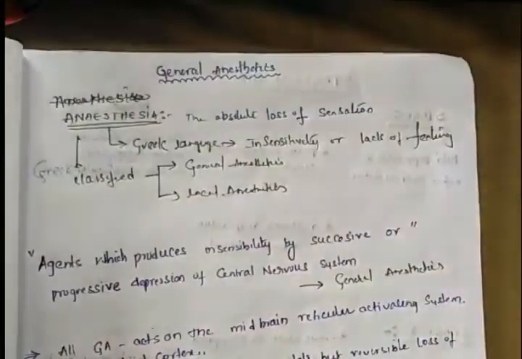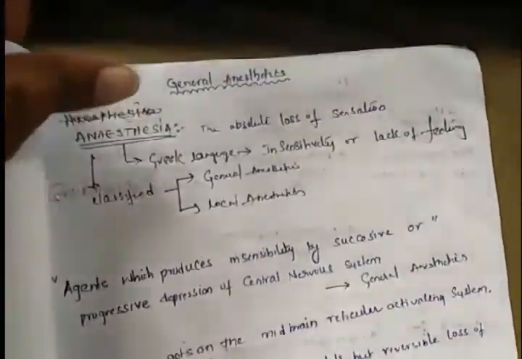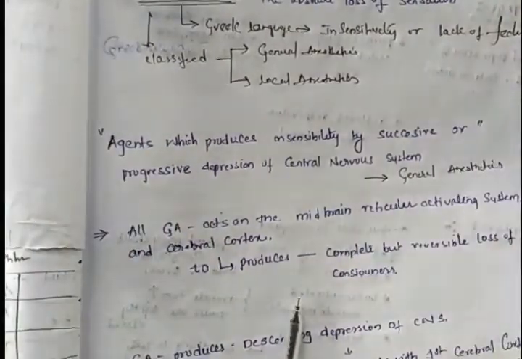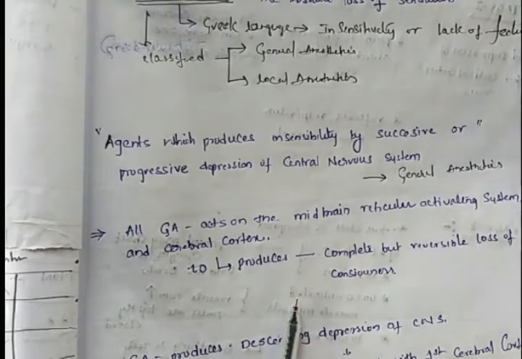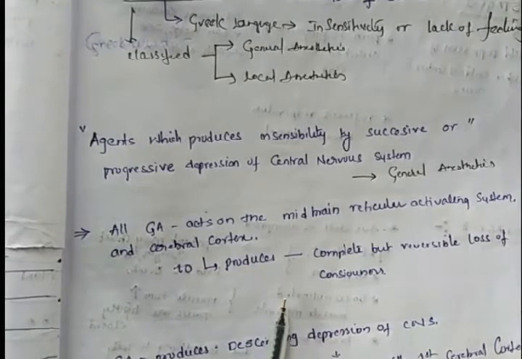Coming to the definition of general anesthetics: the agents which produce insensibility by successive or progressive depression of the central nervous system are called general anesthetics.